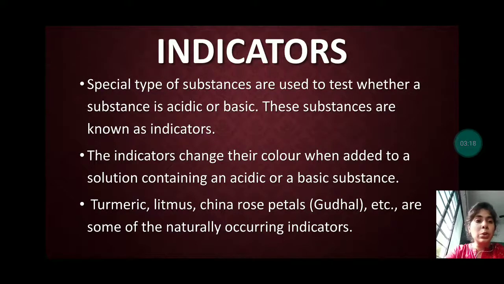Special types of substances are used to test whether a substance is acidic or basic. These substances are known as indicators. The indicators change their color when added to a solution containing an acidic or a basic substance. Turmeric, litmus paper, China rose petal, that is gudhal, etc. are some of the naturally occurring indicators. Some are artificial, that is chemical indicators such as phenolphthalein. It is a good indicator. In your next part you will learn about that also.